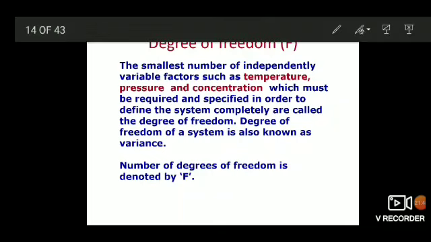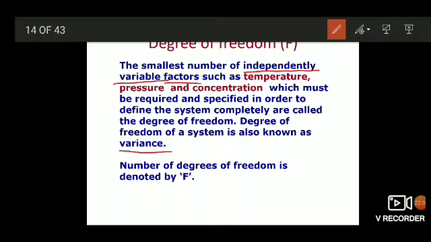Now, while studying this definition, what we have to keep in mind? Independently variable factors: temperature, pressure, concentration, of course. And this is also known as variance.